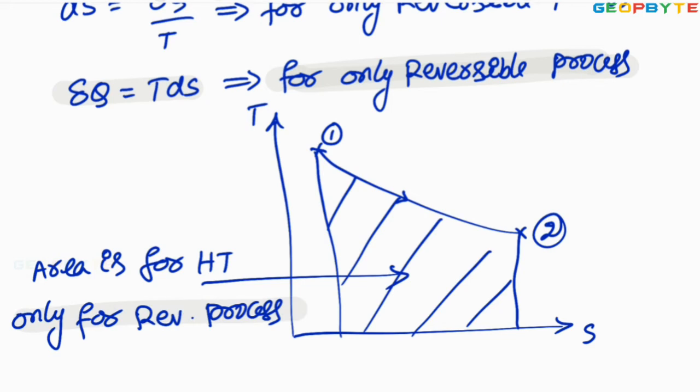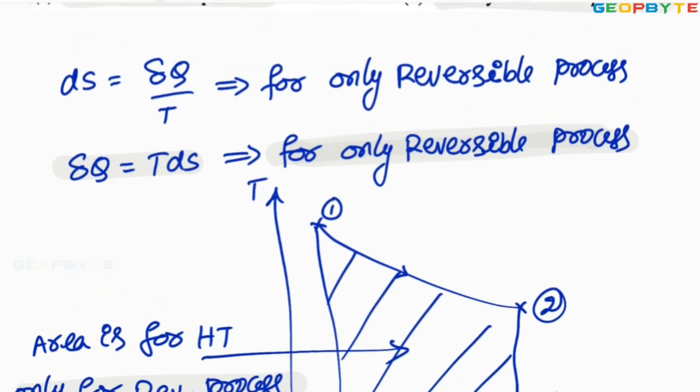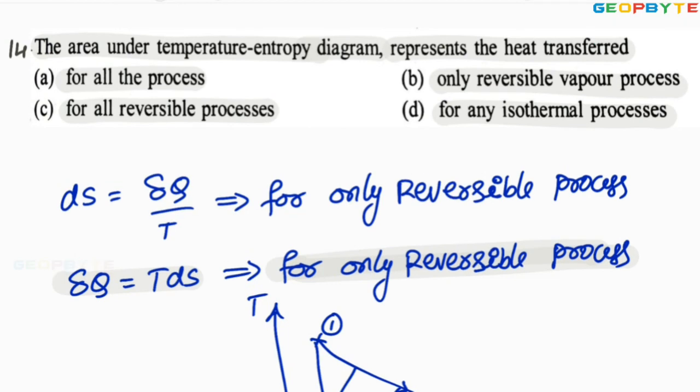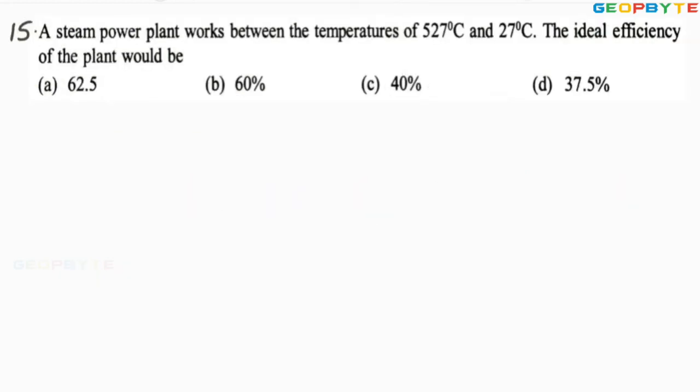This problem is very important. Look at the options. Once again, let me read the problem. The area under temperature entropy diagram represents the heat transfer for all reversible process. Option C is absolutely correct. Shall we take another problem? Yes. Look at the next problem.